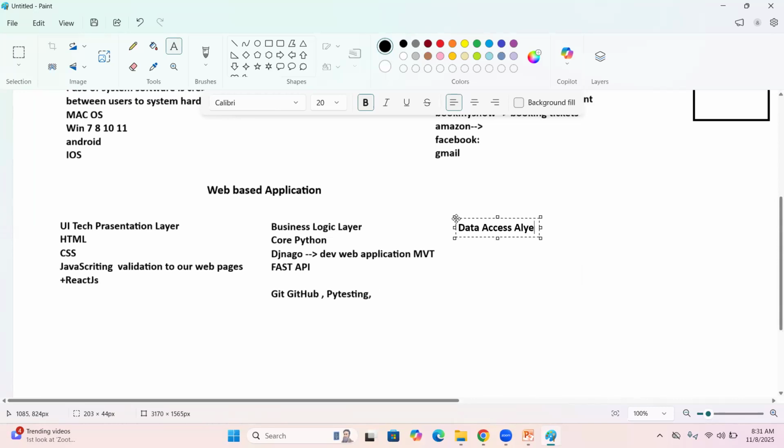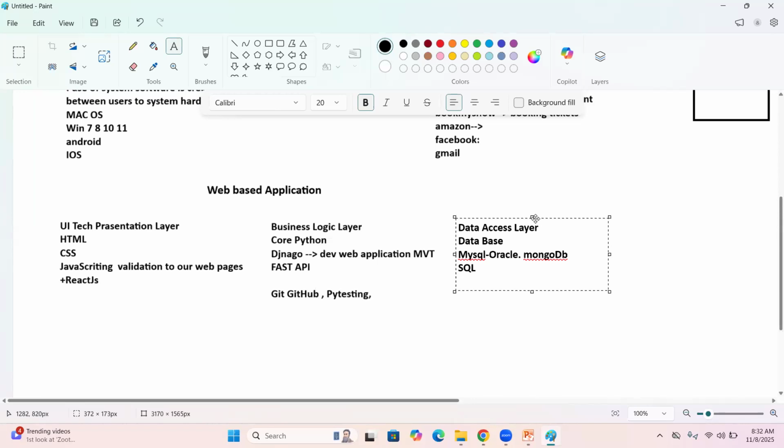Data access layer. In this layer, we are simply going to store our data. Store our data means we are focusing on the database concept. In this database layer, we mainly focus on MySQL server and Oracle server, or MongoDB, your wish. These are all database servers, working with the SQL programming language.